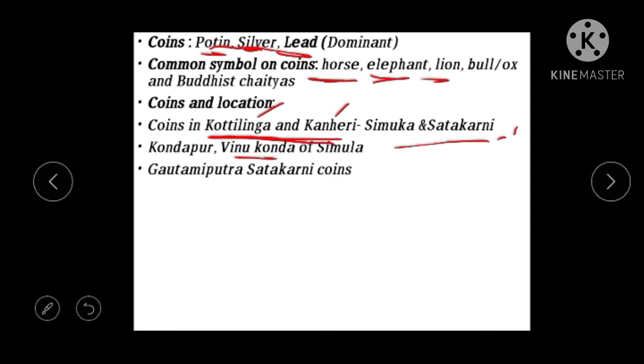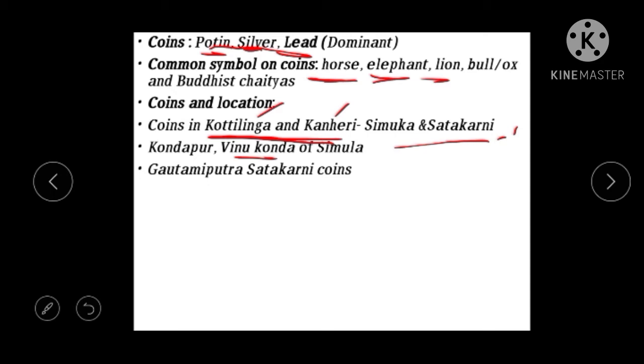And some coins were discovered in Nagarjunakonda. That coin speaks of Gautami Putra Shatakarni. Along with that we see coins of Shatakarni the first, and Gautami Putra Shatakarni.